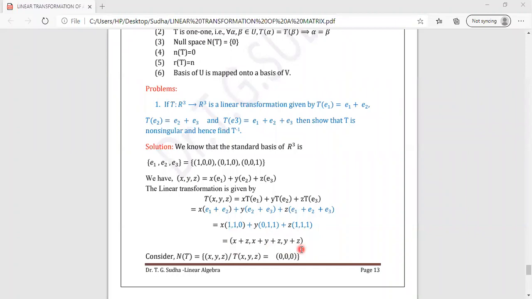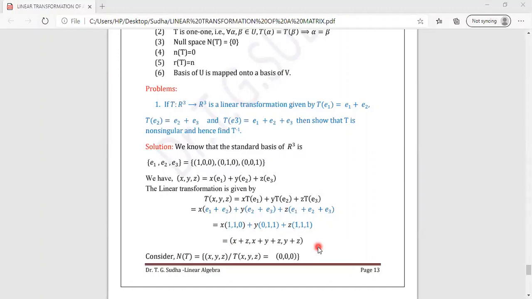So let us show that this linear transformation is non-singular by showing that the null space contains only the 0 vector. Let us consider the null space. It is the set of all x, y, z which belongs to the domain space such that its image is the 0 vector. But what is T of x, y, z? Just now we have found out. You put that value there.